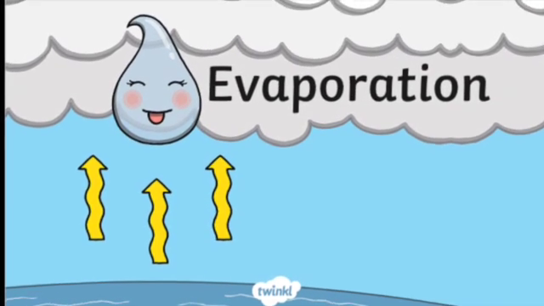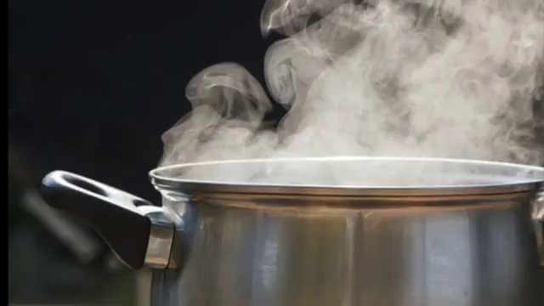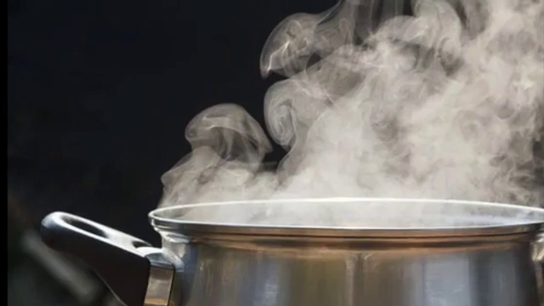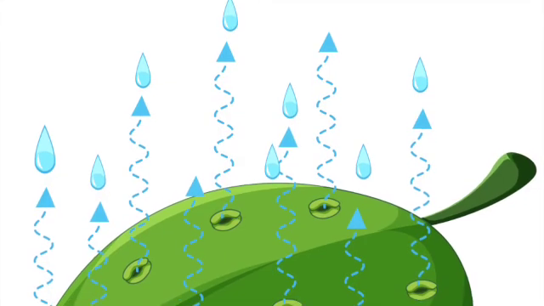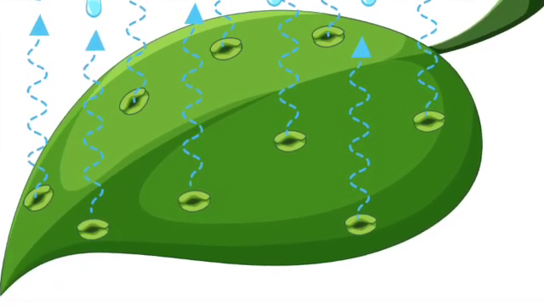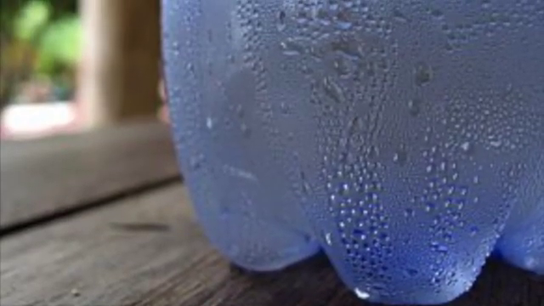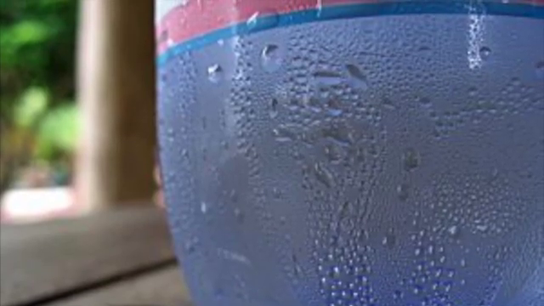Evaporation. Evaporation is when a liquid changes into a gas. Vapor. Vapor is a lot of small droplets of water that fly into the air when water is heated. Transpiration. Transpiration is when plants give off water vapor through their leaves. Condensation. Condensation is when water vapor turns into liquid.